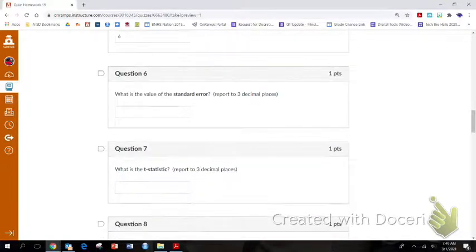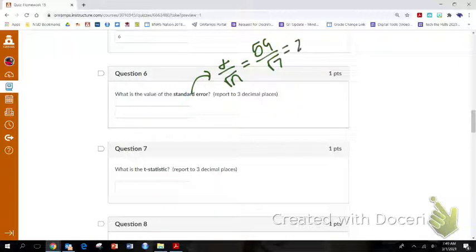So that makes my standard error, if we said it's standard deviation divided by square root of sample size, then it's 59 over the square root of 7, which is 22.2999. So to 3 decimal places, this is a weird one, so I'd round up to 23.300. But standard error is standard deviation divided by square root of sample size.